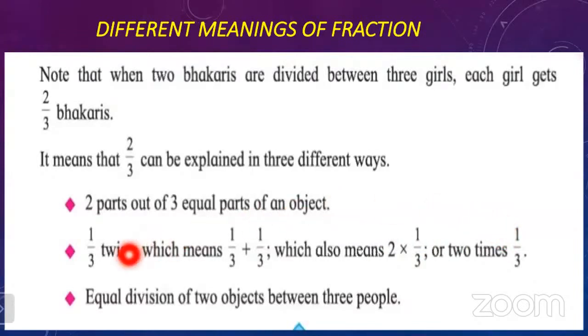Now, equal division of two objects between three people. From this example, we learn that we can explain this in three different ways.